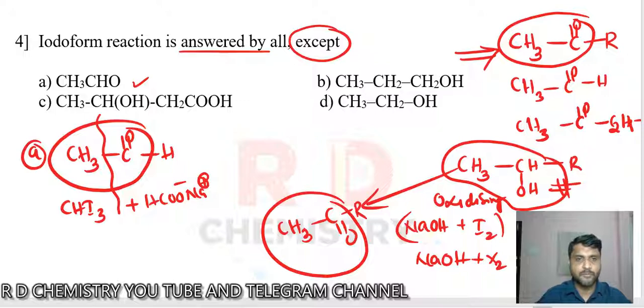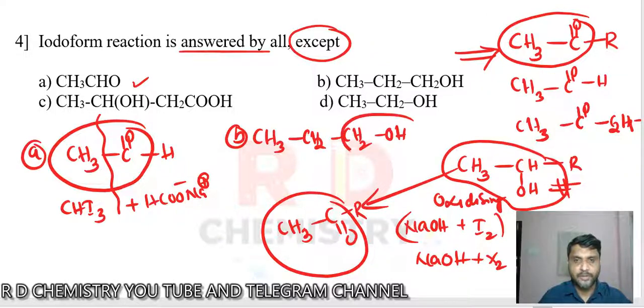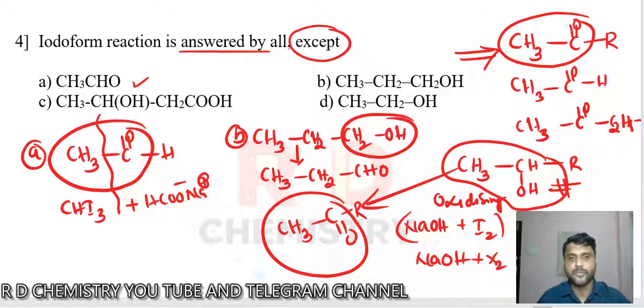The second one, option B, we check. We have got CH3, CH2, and CH2OH. This is a primary alcohol. And the primary alcohol should be oxidized in the presence of the iodoform reagent to give the corresponding aldehyde, CH3, CH2, and CHO. But we can't see CH3CO together because there is a CH2 group in between here. It cannot answer. So option B should be the answer because this cannot answer the test. Let's see the other options also.